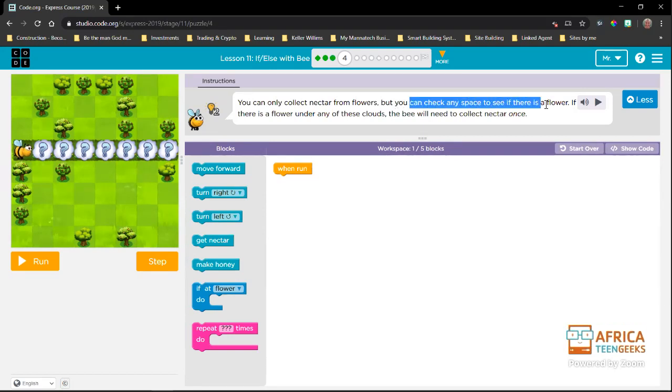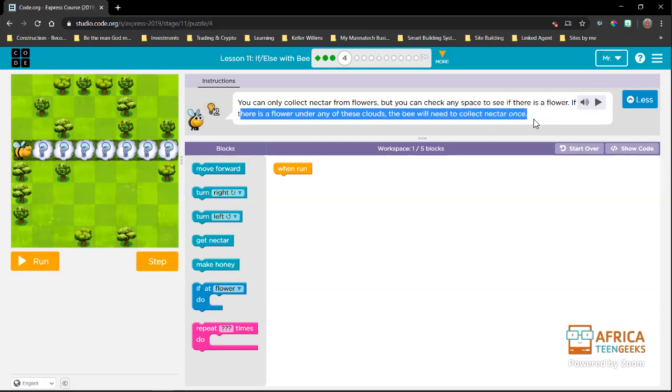So what we need to do is identify the goal. Check the space to see if there is a flower. If there is a flower, then you need to collect the nectar once. They're telling us that there will only be one nectar if there's a flower. The restrictions: we have these 5 blocks that we can use, which is actually only 4 because 1 is already used by this block. And over here we have the other restriction that we are only capable of moving in this line. We cannot move up and down and all of that.